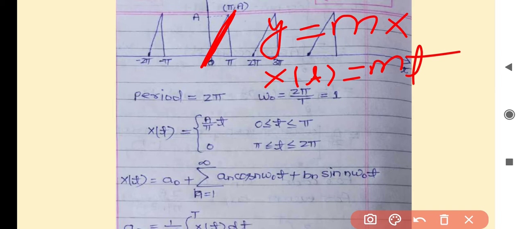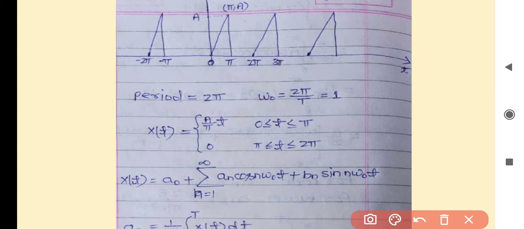Suppose the coordinates of the origin are (0, 0) and the other point is (pi, A). We have to find the value of m, meaning the gradient, or the value of tangent of this line.